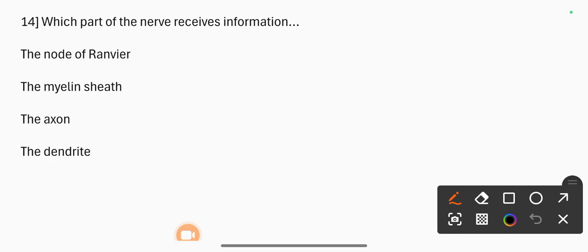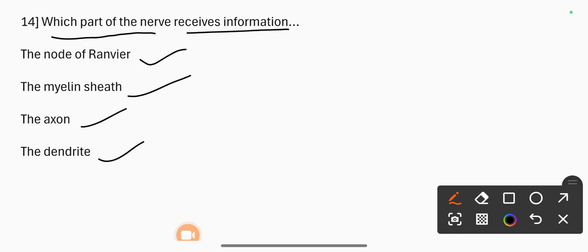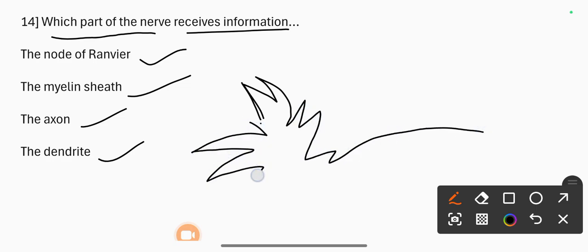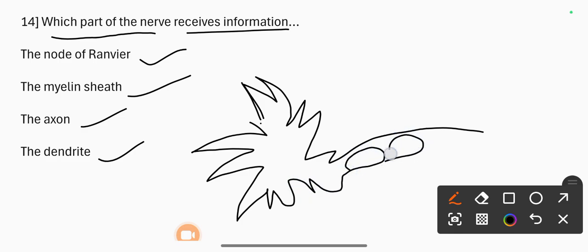14. Which part of the nerve receives information? 1. The node of Ranvier, 2. The myelin sheath, 3. The axon, 4. The dendrite. This is the nerve cell in our body. So the correct option is